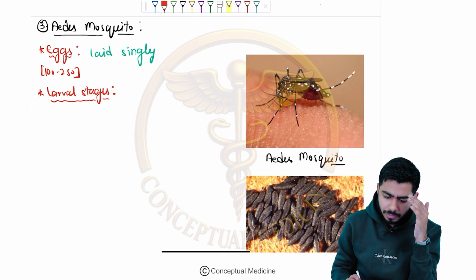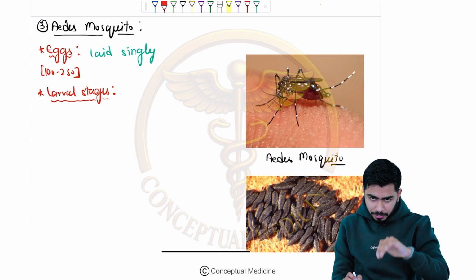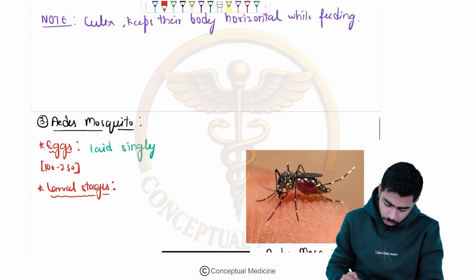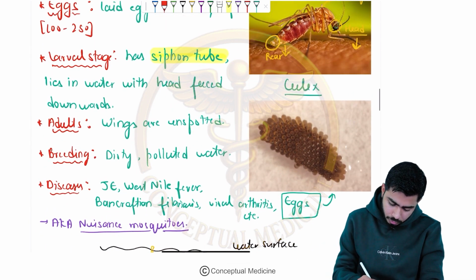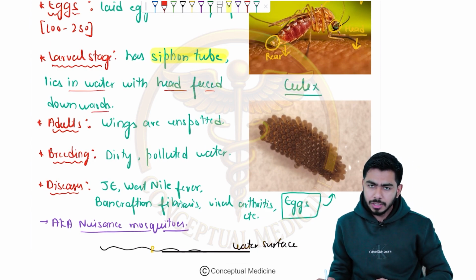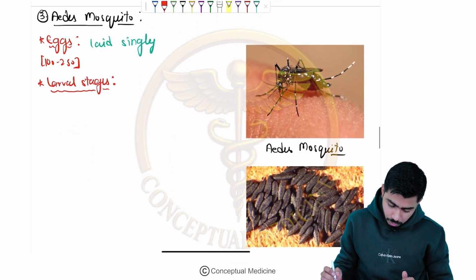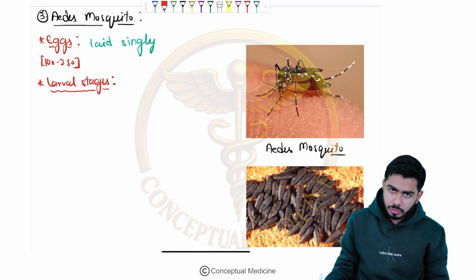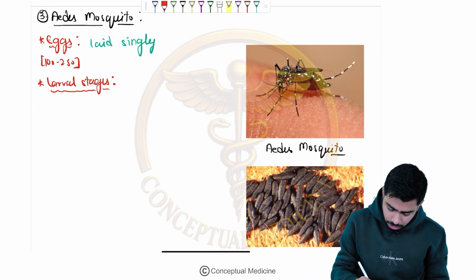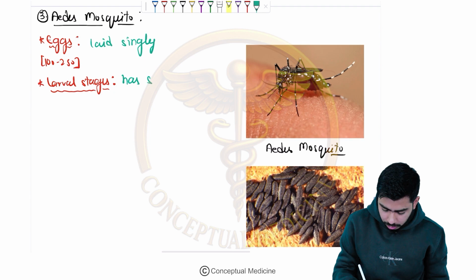What will be the position? They will be lying inside the water with head facing downwards. I told you in the Culex mosquito as well, the siphon tube, and they lie in the water with head facing downwards. Same thing for the Aedes and the Culex. Do they have a siphon tube? Yes, they do have the siphon tube.